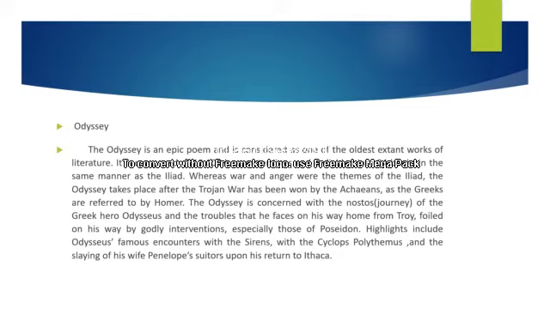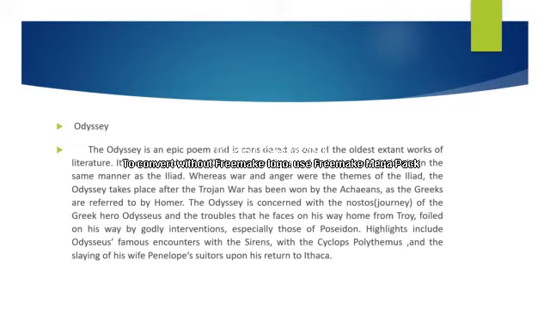Then what is the storyline of this Odyssey? The Odyssey is concerned with the Nostos, which means journey, of the Greek hero Odysseus. That is the journey of the Greek hero Odysseus and the troubles that he faces on his way home from Troy.